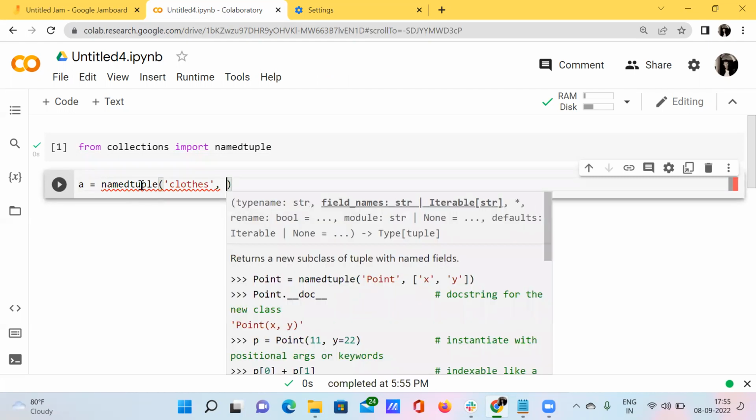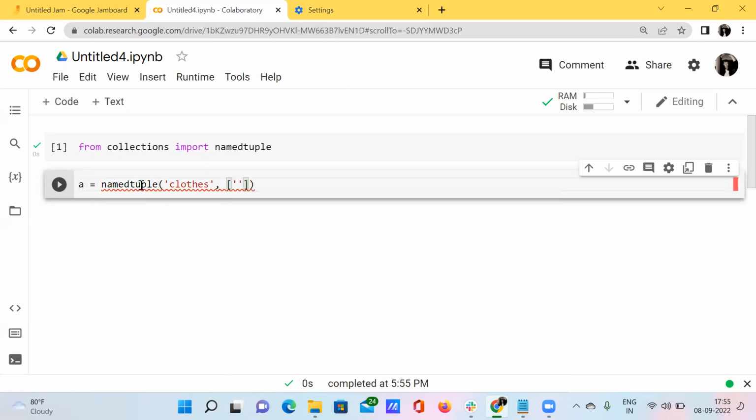Okay, and here I just want to enter all the contents that are present inside the clothes. So what are all the properties of the clothes? Does cloth have a type, right? Let's say the type of the cloth, I can call it type. Okay, I'll have the type of the cloth, and I'll have the size of that particular cloth, and I can say frequency. How many clothes does anybody buy, right?